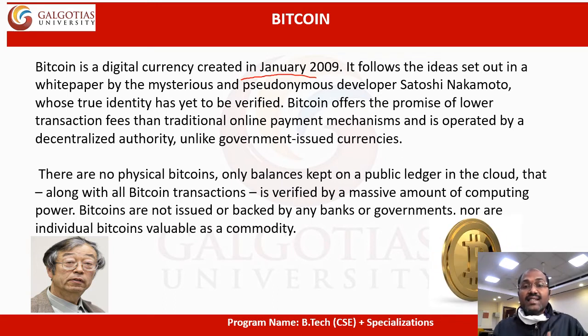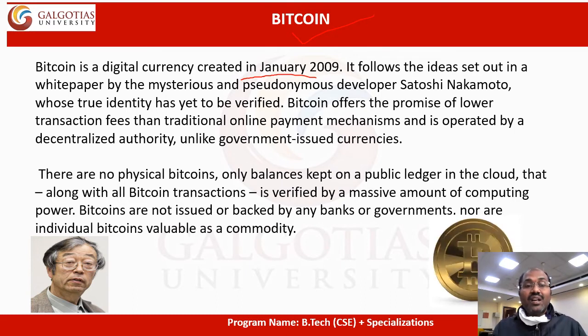We can access the transactions from the cloud. A massive amount of computing power is generated for the creation of banks and government sectors, and Bitcoin is a valuable commodity. The successful creation of transactions through blockchain technology is Bitcoin, under the development of Satoshi Nakamoto in the year 2009.